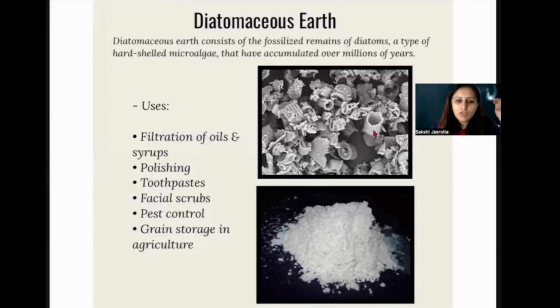In this picture, you can observe the remains of this cell wall that have been collected over a period of time. It has survived so long that it has accumulated over millions of years, and hence it forms a layer of the earth which is called diatomaceous earth, right? If you crush it into powder form, it becomes like this.